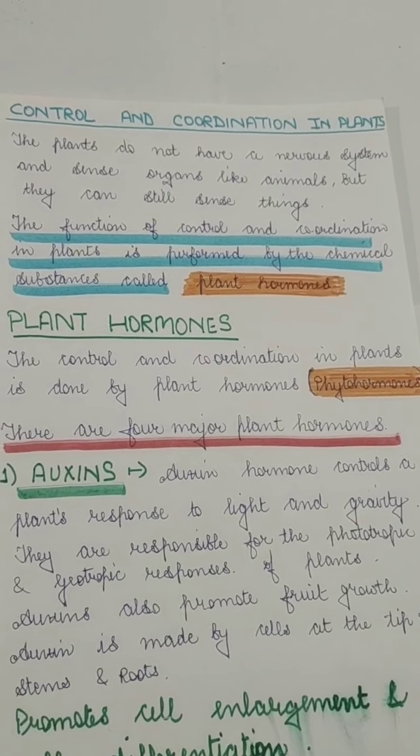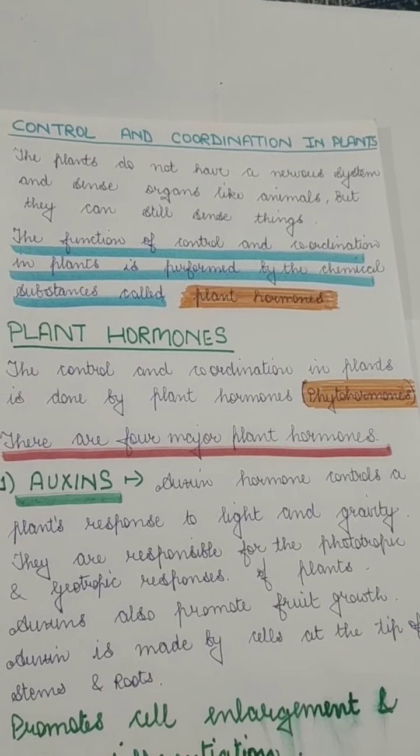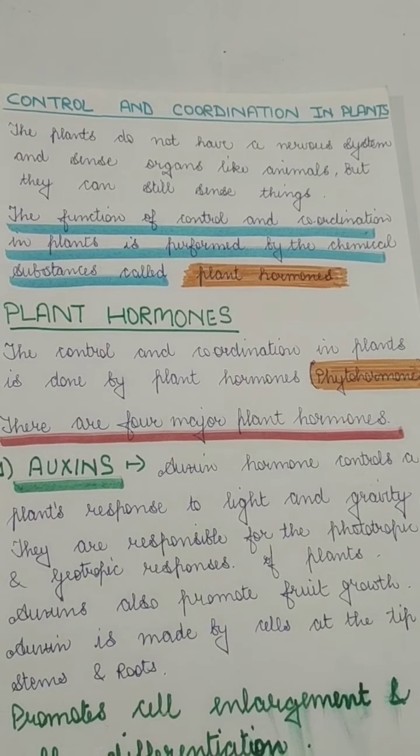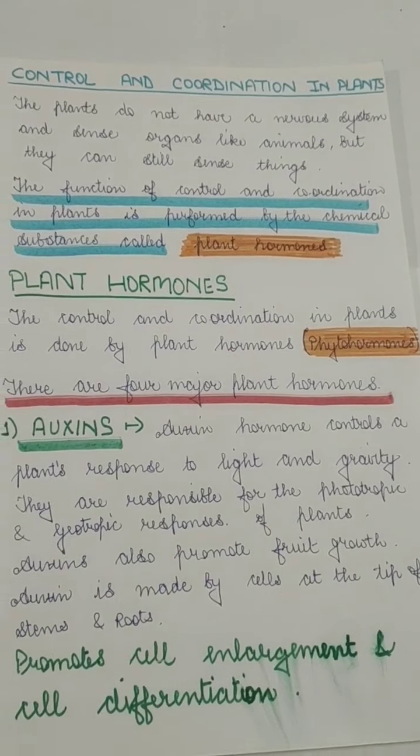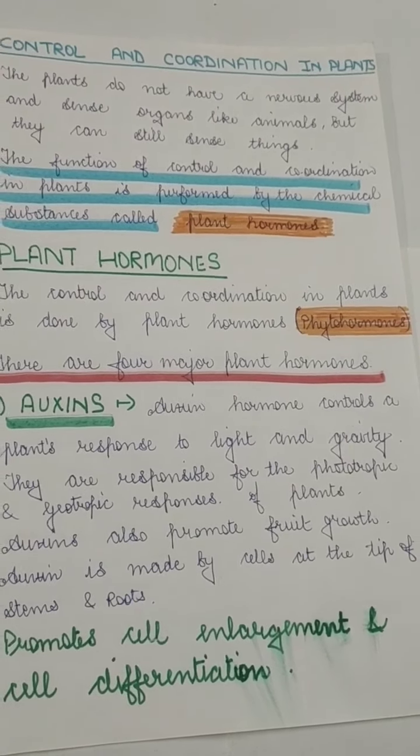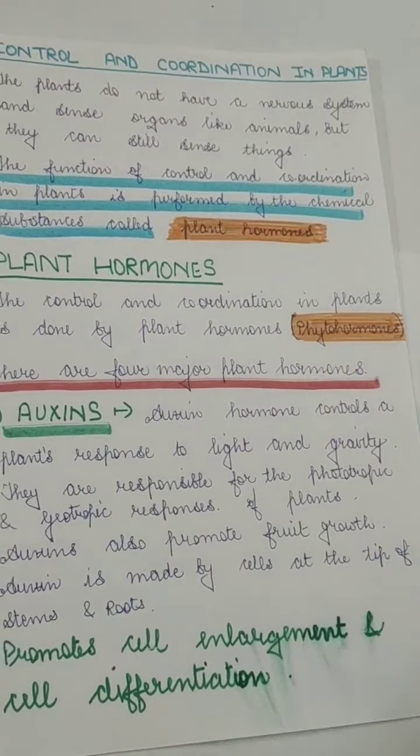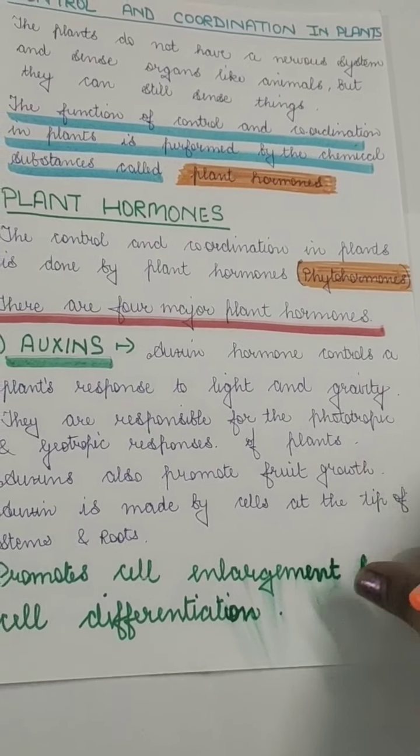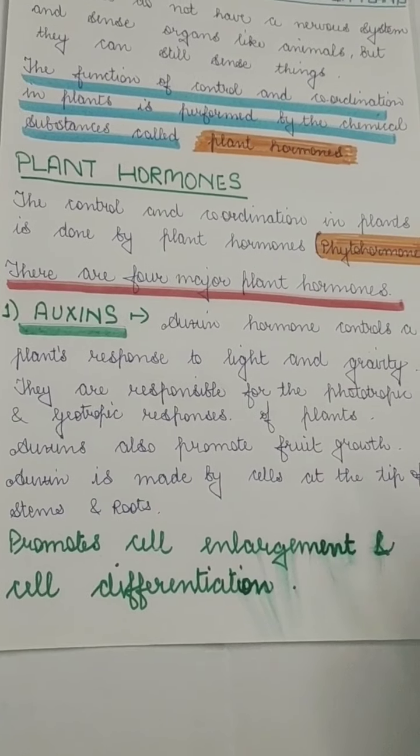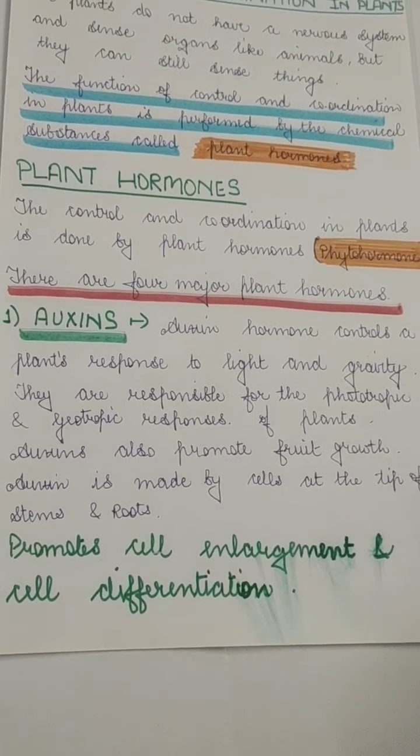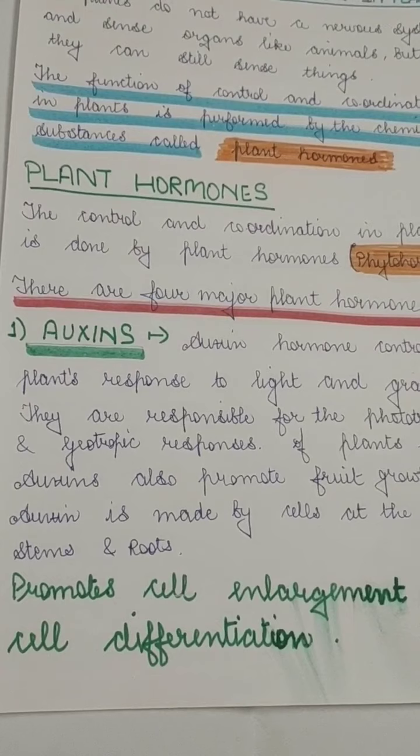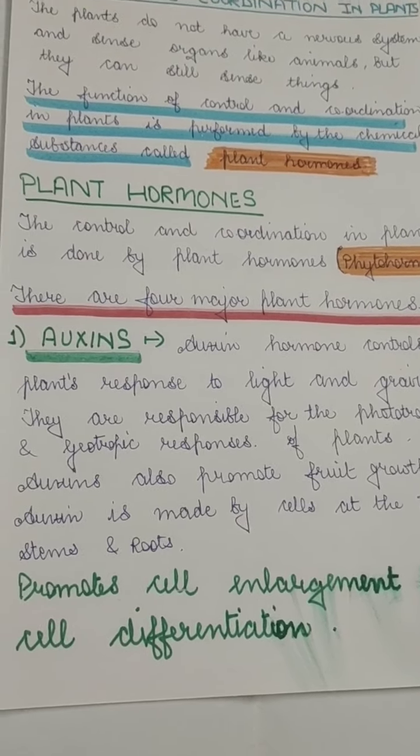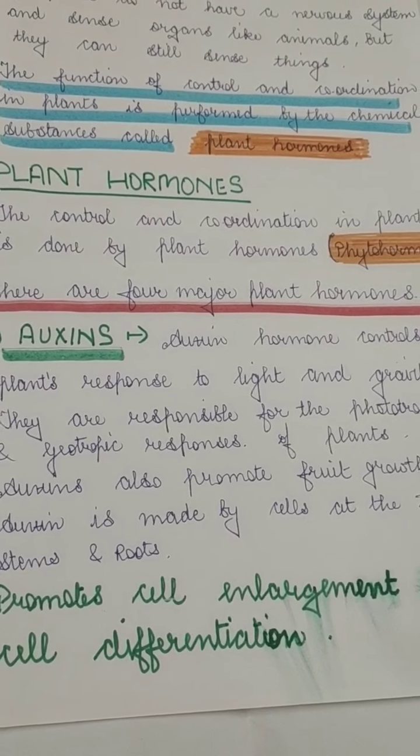They can do all these things with the help of chemicals called plant hormones. Plant hormones, or we can also call them phytohormones, because phyto stands for plants, and hormones, you all know what hormones are. Hormones are chemical messengers. So plants have majorly four types of hormones: first is auxins, second is gibberellins, then cytokinins and abscisic acid. First we will be discussing auxins.